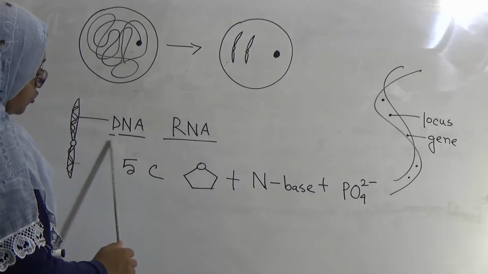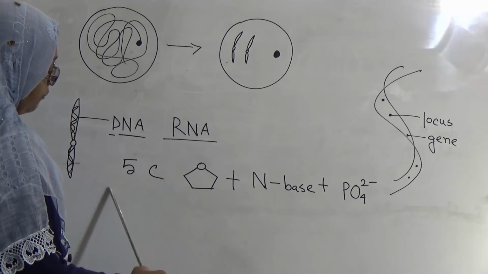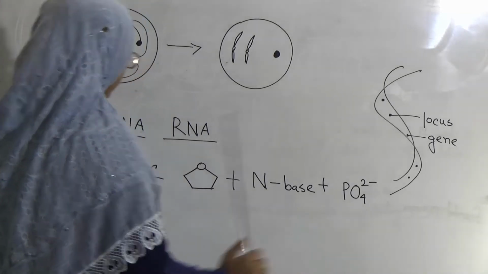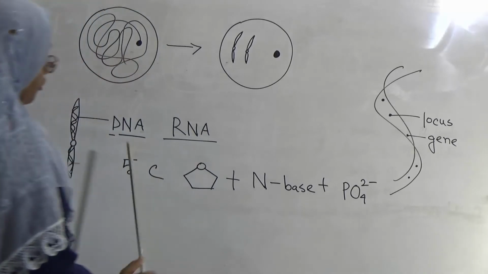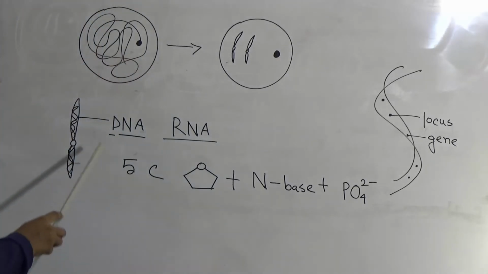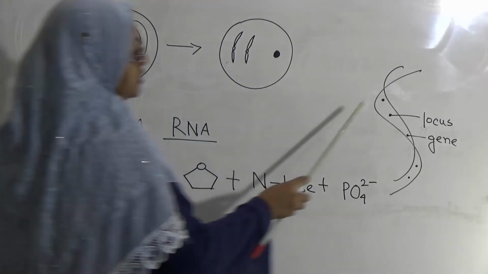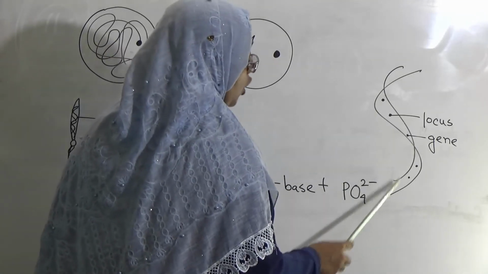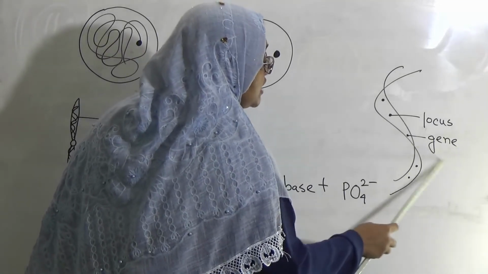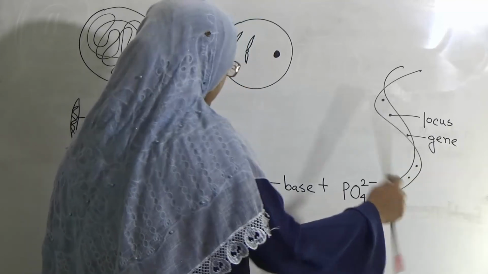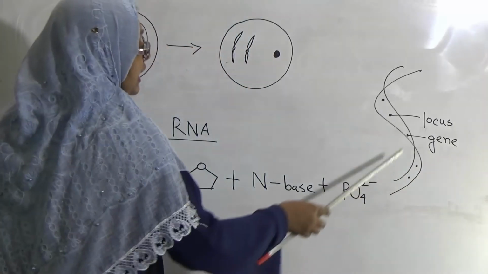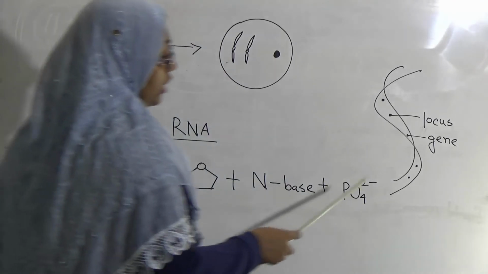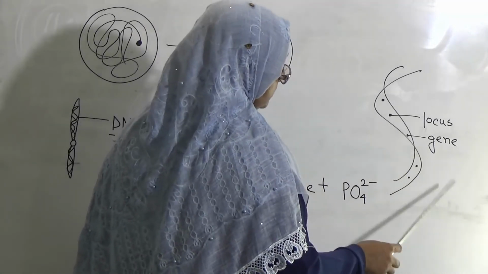And DNA is what? 5 carbon sugar, nitrogen base and phosphate group commonly form the DNA. If we analyze the DNA, inside DNA specific loci are present, that means specific places where specific genes are present, and these genes are the main carriers of genetic characteristics or heredity.